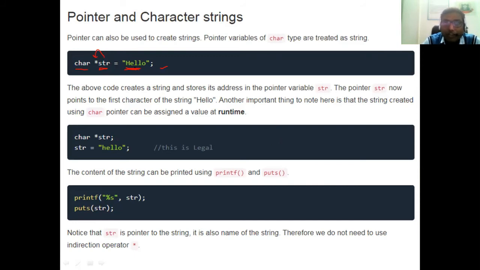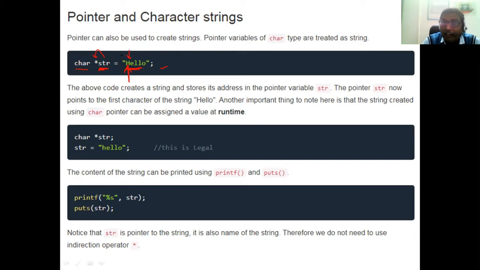That means hello is a string, because it is a combination of multiple characters, HELLO. So H is on the first location, then E, then L, then L, then O. In every location we have one character, and the first character is H. So the address of the first character H is stored by str.